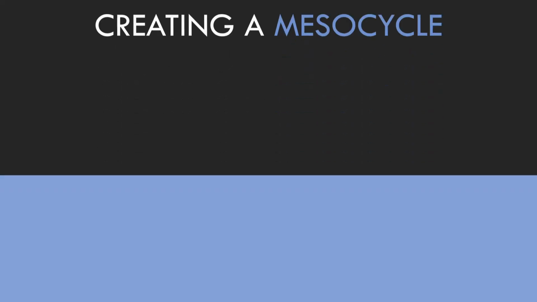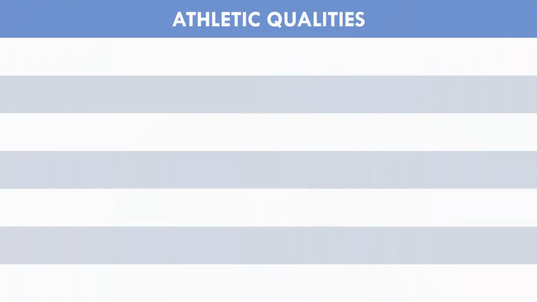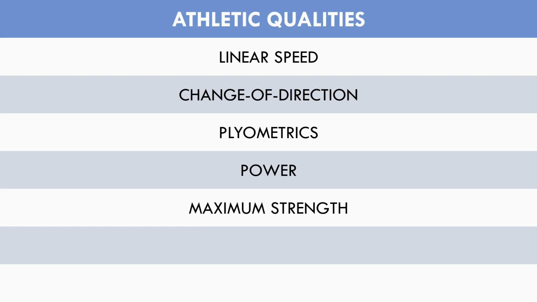The first step when creating a strength and conditioning program is to establish what qualities are important for the specific athlete to train. We have 7 primary qualities that we can train which can benefit athletic performance. These are linear speed, change of direction ability, plyometric training, power training, maximum strength, hypertrophy, and endurance.